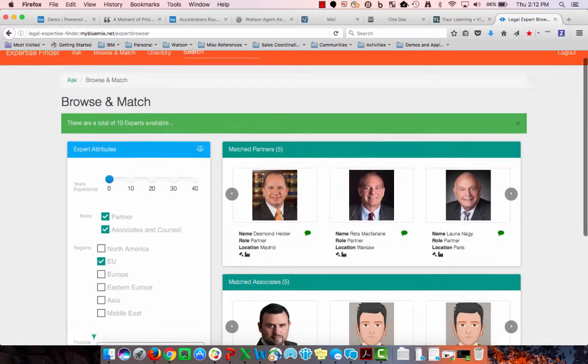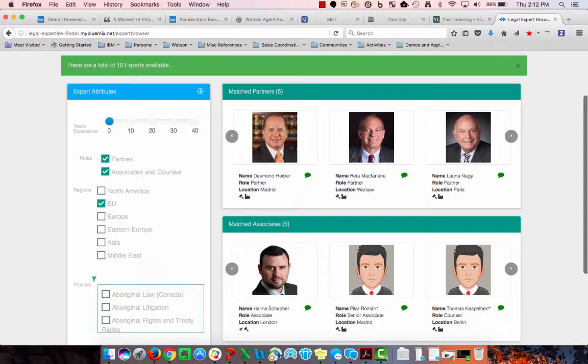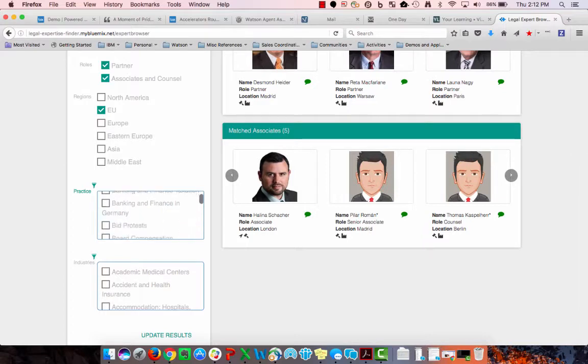Now we can see a simple kind of interface here in which we've seen matched partners and matched associates here that could meet our criteria, while also having all of the different toggles and search capabilities on the left-hand side. So you can see if we go through practices and I scroll down to mergers and acquisitions, it should be selected because our natural language processing query has pulled back that information. So we can see mergers and acquisitions applied.